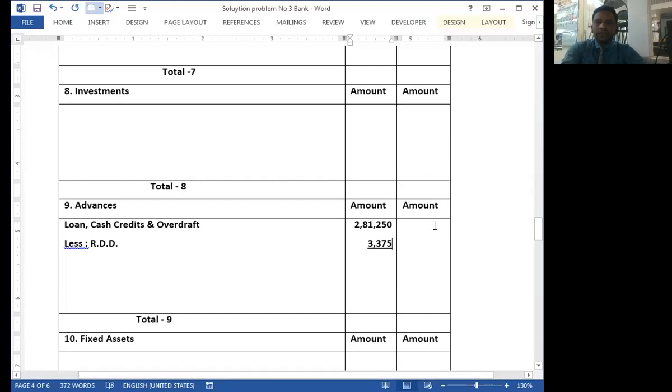Yes. What is the rest amount? Send me your answer in the chat box. Two lakh 81,250. Yes. 2,81,250 minus 3,375.